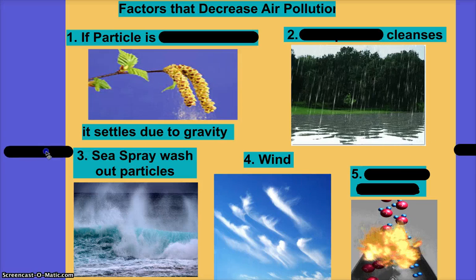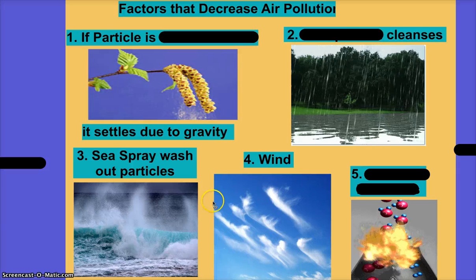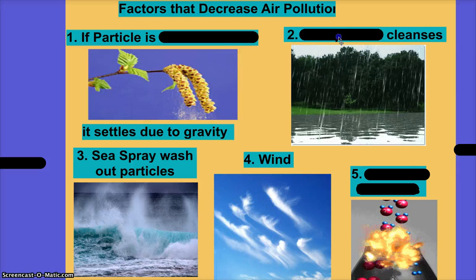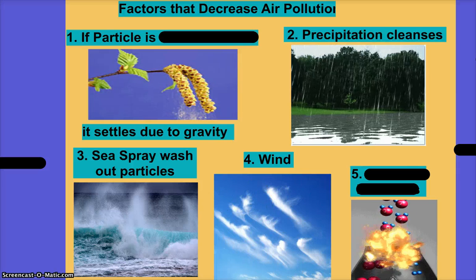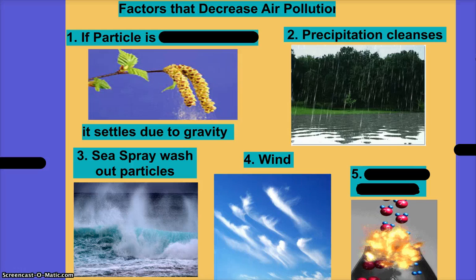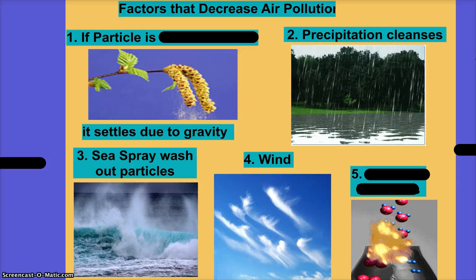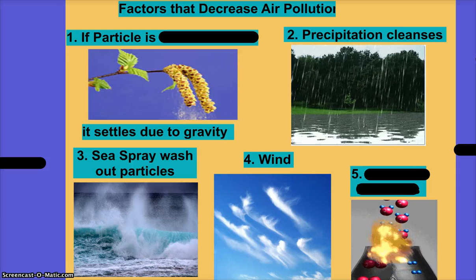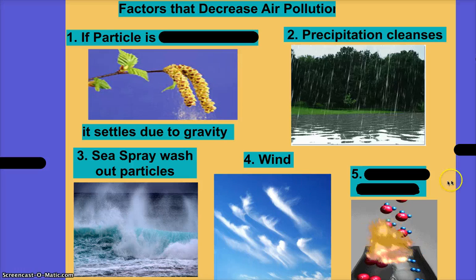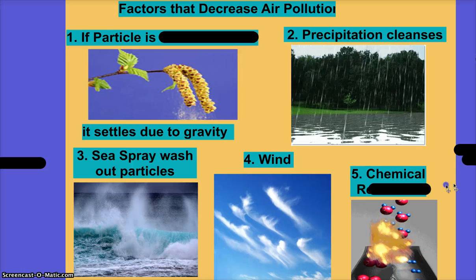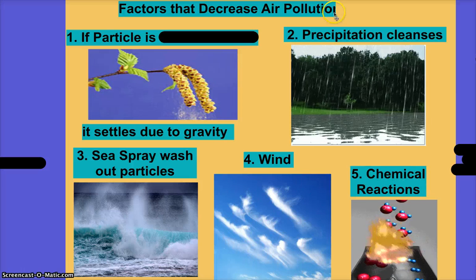Ocean or sea spray. Rain in cleansing, which is right here. Precipitation will help, like water is a universal solvent. It helps sometimes dilute, right? Or change the reaction. Speaking of reactions, I'll just expose this one. Chemical reactions in general can decrease air pollution.